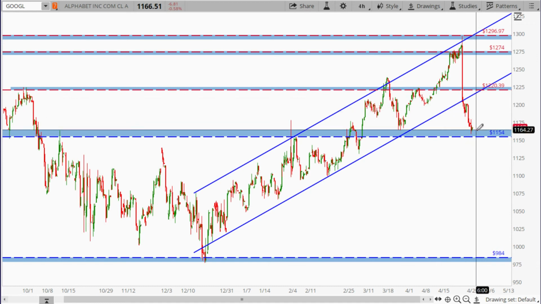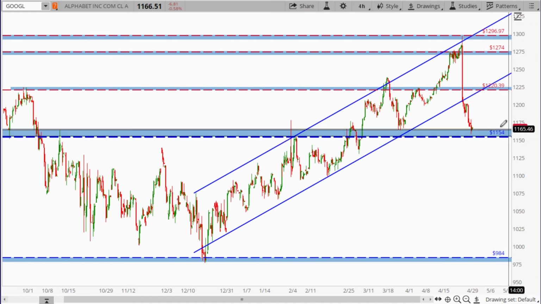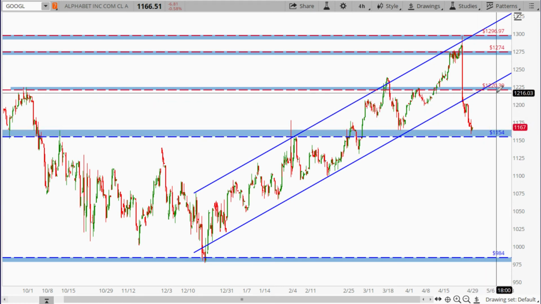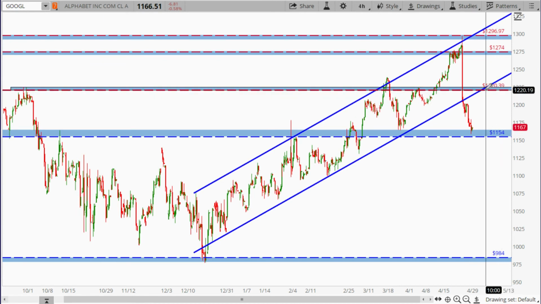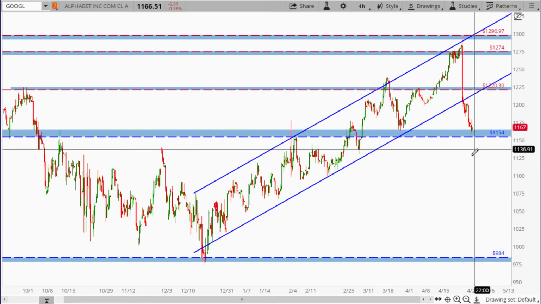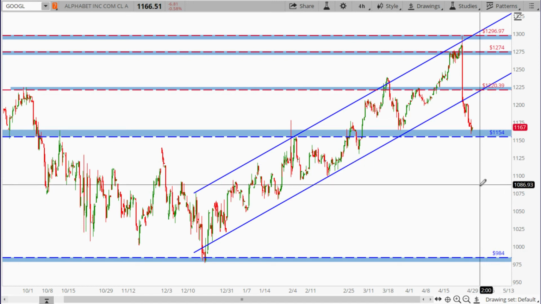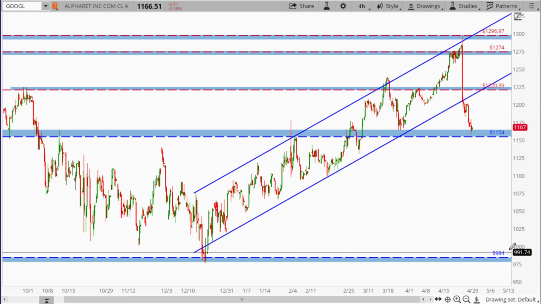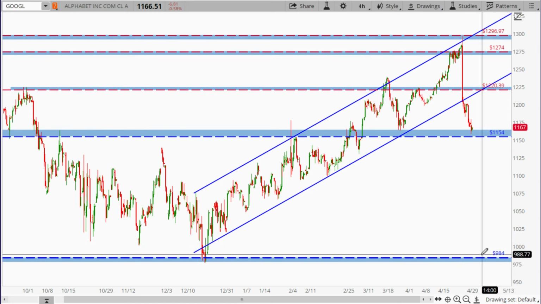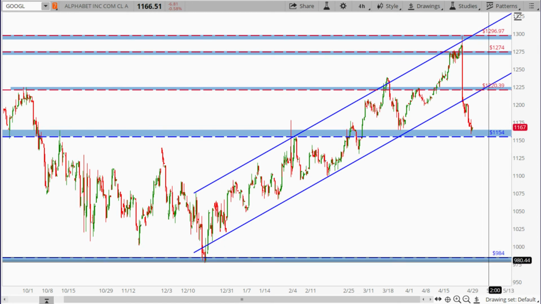Ever since Google reported disappointing earnings, you see the price came all the way down and broke through this price channel. And right now it seems to be hitting this 1154 potential support. So we'll be watching to see if it can bounce back up to this 1220.39 area, this potential resistance. If it's not, then we'll basically be looking for potential retracement all the way back down to below 1,000. And possibly down here to this potential support level near 984.